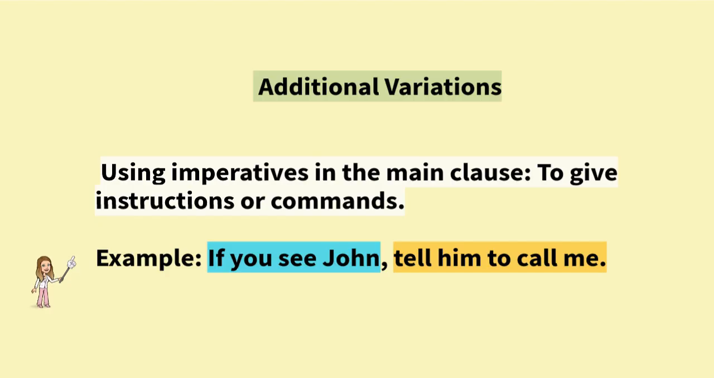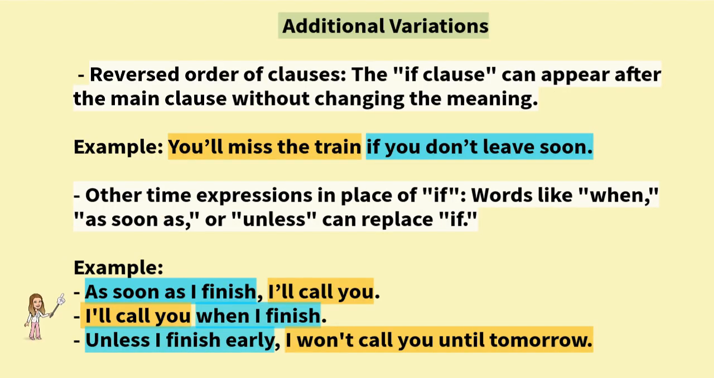We can also use imperatives in the main clause to give instructions or commands. For example, if you see John, tell him to call me. We can also reverse the order of clauses. The if clause can appear after the main clause without changing the meaning. For example, you'll miss the train if you don't leave soon. This sentence has the same meaning as, if you don't leave soon, you'll miss the train.